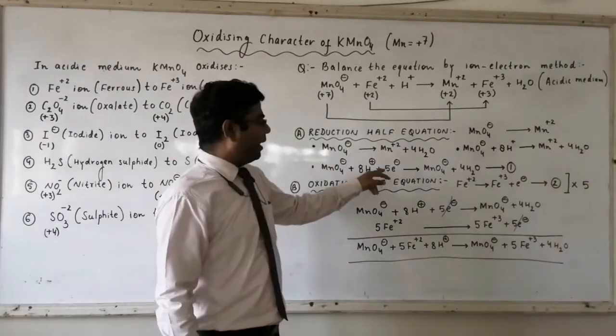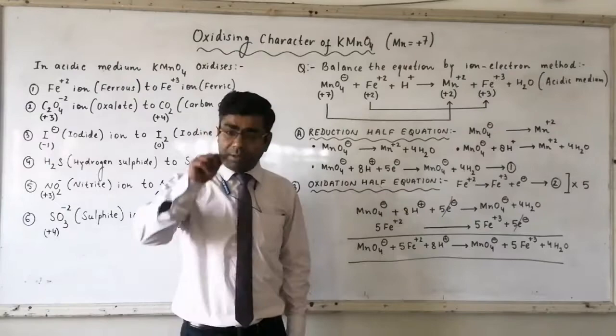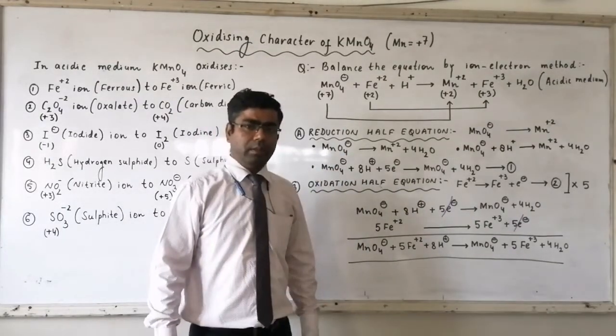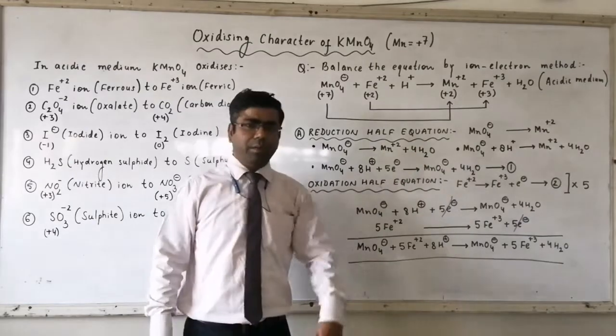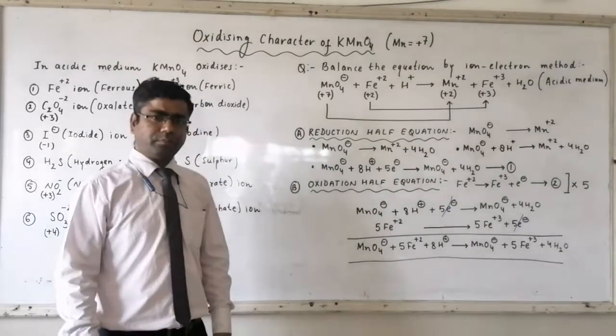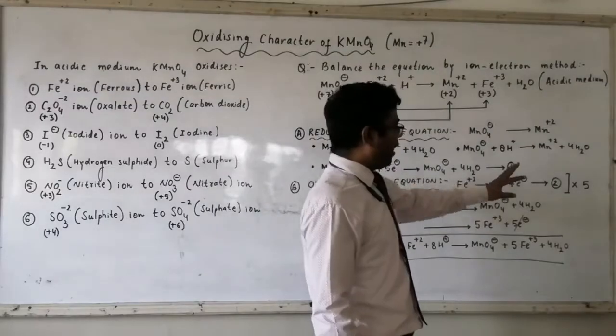So here I have added 5 electrons towards reactant side. In reduction, electrons are added on reactant side. Now make it equation number 1. Now let us talk about the oxidation of equation. In oxidation of equation, Fe+2 ion gets converted to Fe+3 ion.